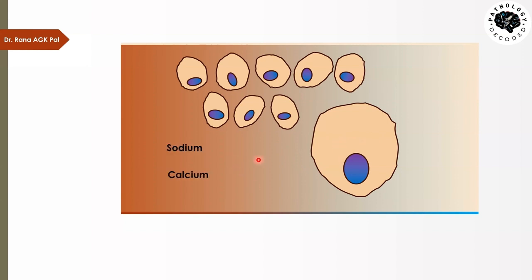If we talk about cations, the ions with positive charge, sodium and calcium are present more in the interstitial fluid, while inside the cell, the main cations are potassium and magnesium. In the same way, the main anions present in the interstitial fluid are chloride and bicarbonate, while those present inside the cell are phosphate.